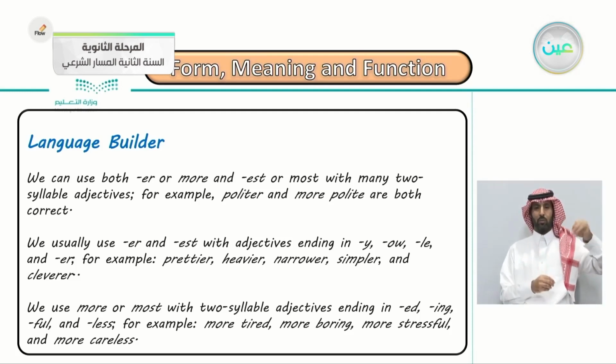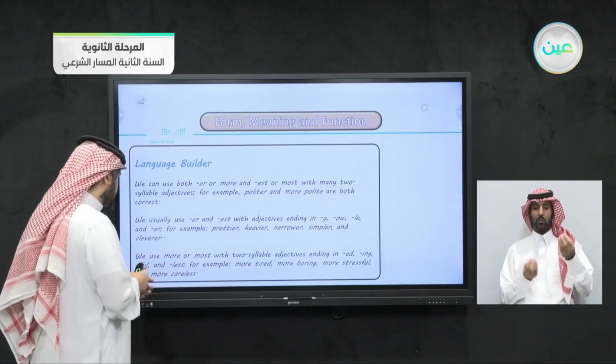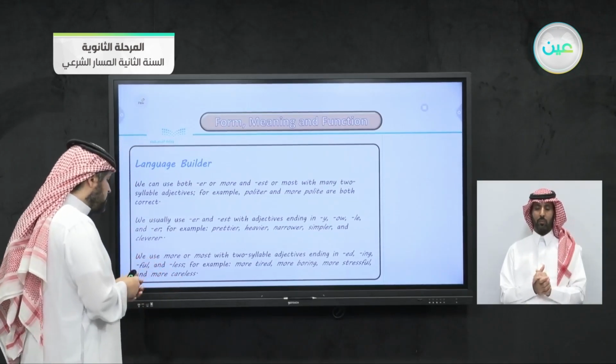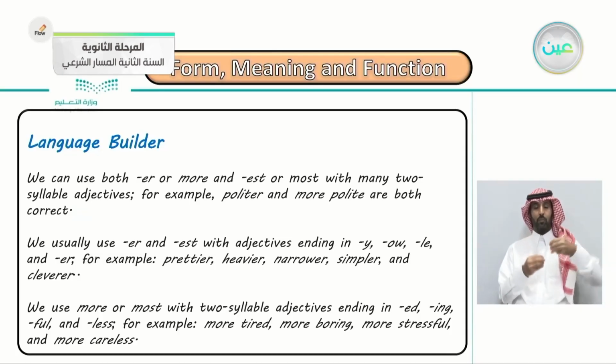We usually use er and est with adjectives ending in y, ow, le, and er. For example, the adjective pretty, prettier, heavier, narrower, simpler, and cleverer. The third part, we use more or most with 2-syllable adjectives ending in ed, ing, ful, and less.